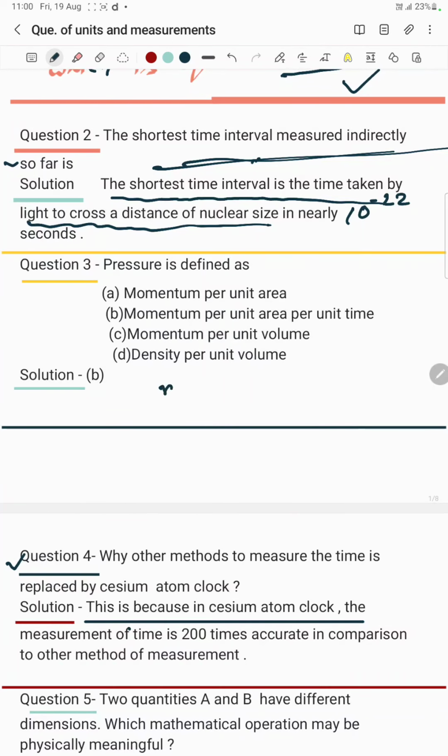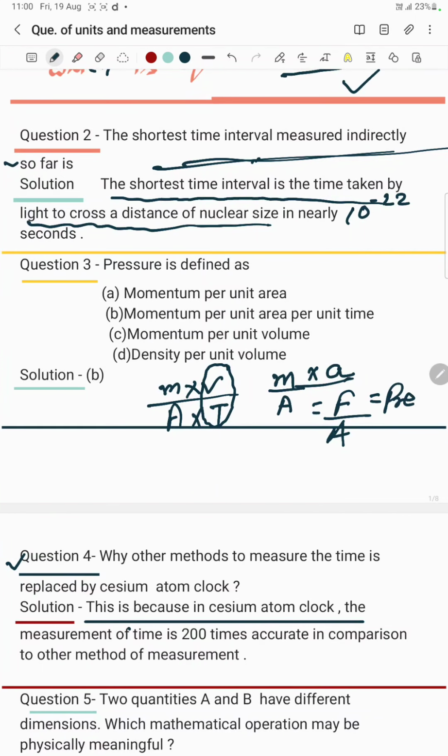See, momentum means m into v, and per unit area means area, and per unit time means time. So velocity per time is equal to acceleration, so it is m into a upon area. So m into a is equal to force, force upon area is equal to pressure. So pressure is defined as momentum per unit area per unit time. I will do it again for you if you have not understood.